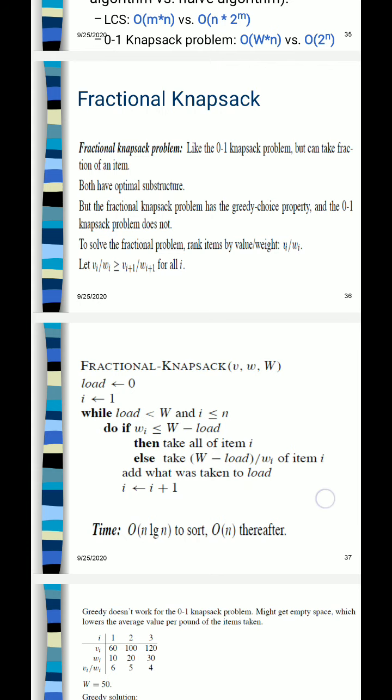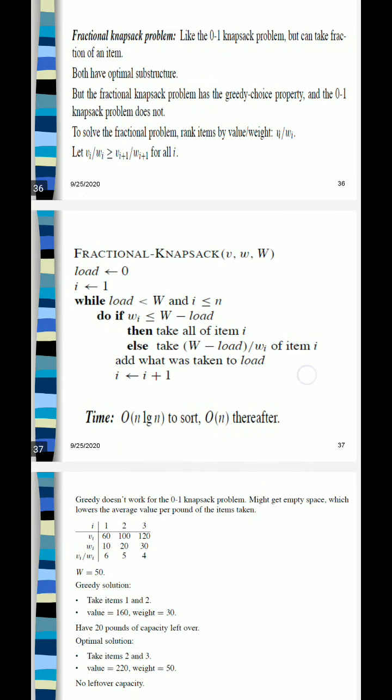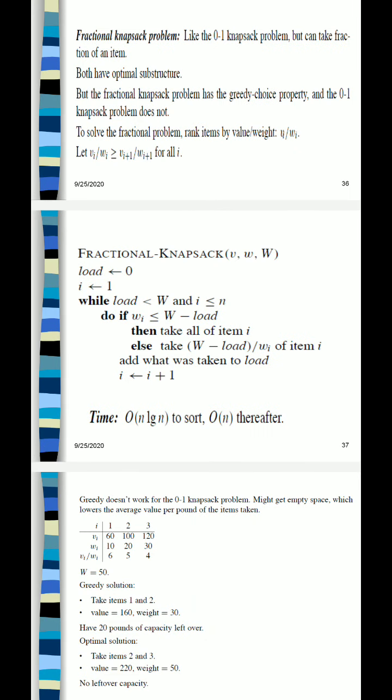So that is how we arrange the items to take into the knapsack, and initially we consider that the load we have taken into the knapsack is zero and the remaining capacity is maximum.